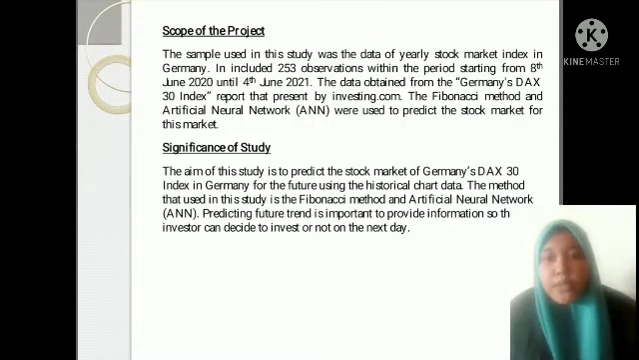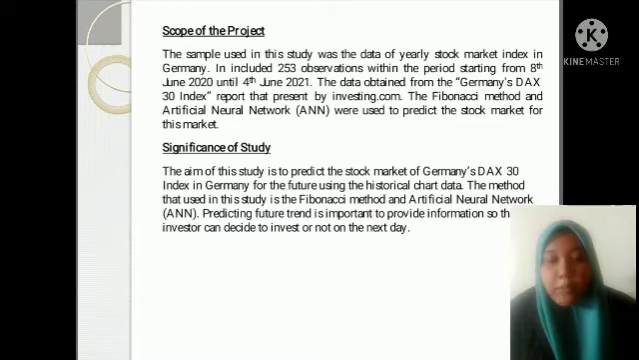As the scope of the project, the sample used in this study was the data of daily stock market index in Germany. It included 2,253 observations within the period starting from 8 June 2020 until 4 June 2021. The data was obtained from the Germany DAX 30 index report presented by investing.com. The Fibonacci method and artificial neural network were used to predict the stock market.